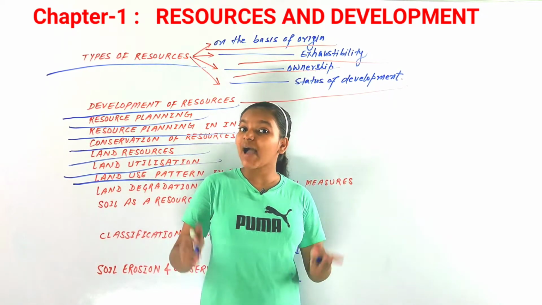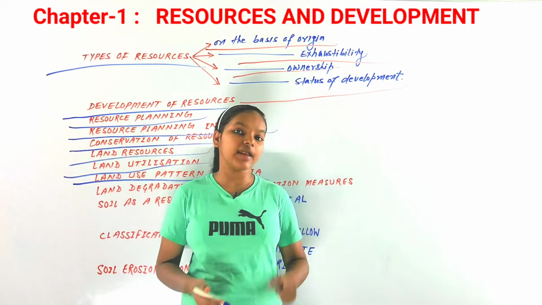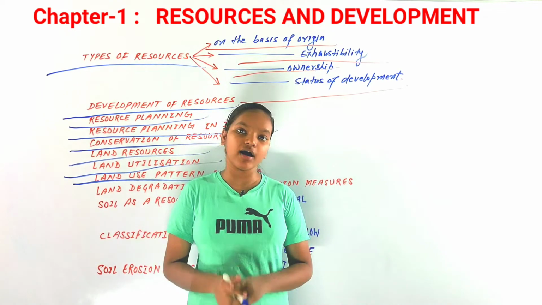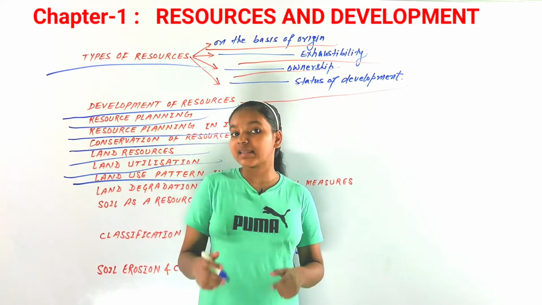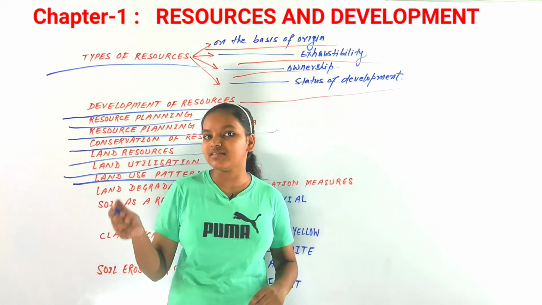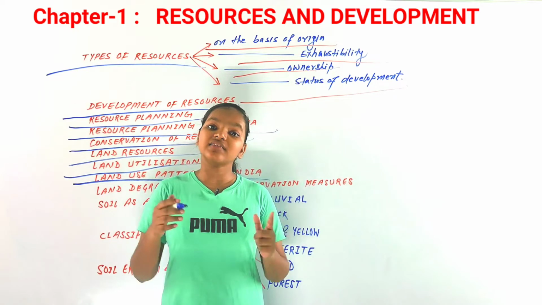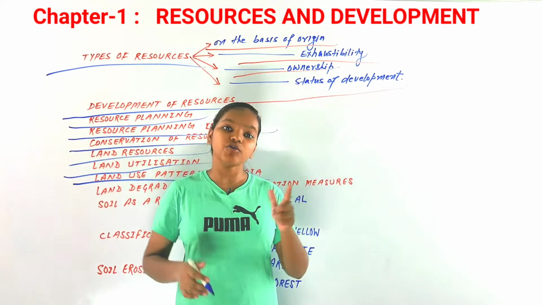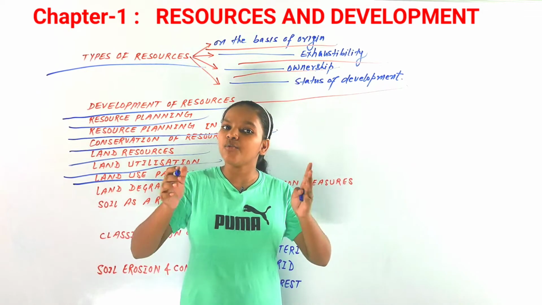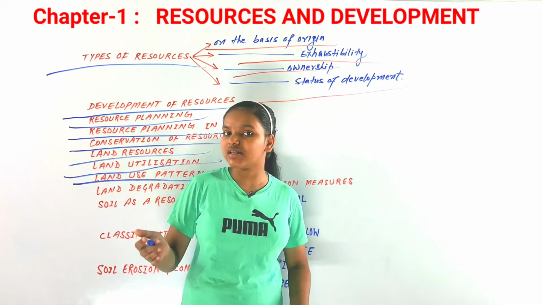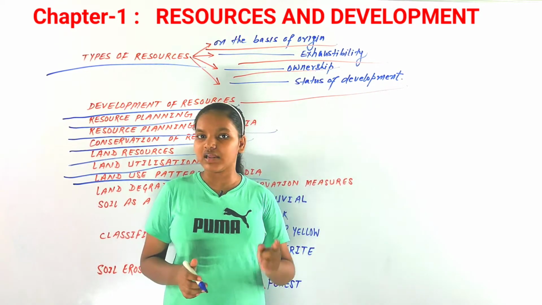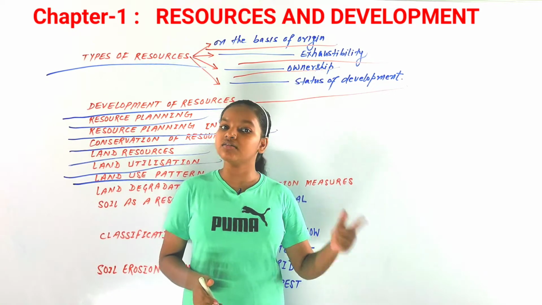But if you look at the map of 2015, you could see that only 23% of the land surface area in our country is forest area. That is not sufficient for all the people, and that leads to many diseases as well. So you could say that there is no proper proportion of land use pattern in our country. This is a moral value, but if you look at the grand reality, people just use land as per their needs. They don't think that they need to do this or that.